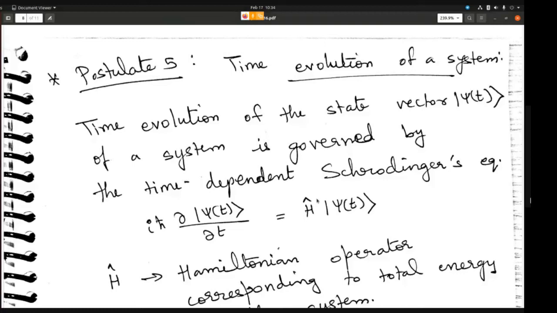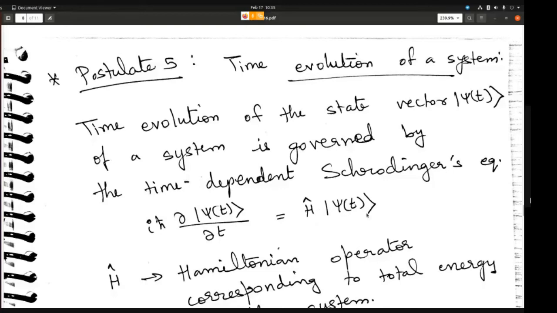So this postulate number 5 talks about the time evolution of a state of a system. So the system is changing with time. How does it change with time? This time evolution of the state vector psi of a system is governed by the time dependent Schrodinger's equation. And what is the time dependent Schrodinger equation? It is this: i h cross dou psi by dou t is equal to H hat into psi of t.